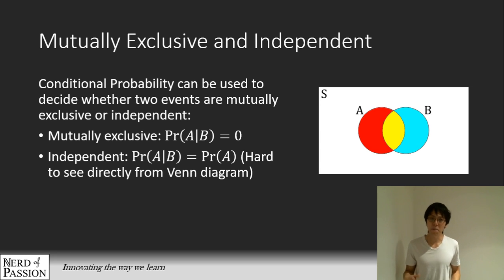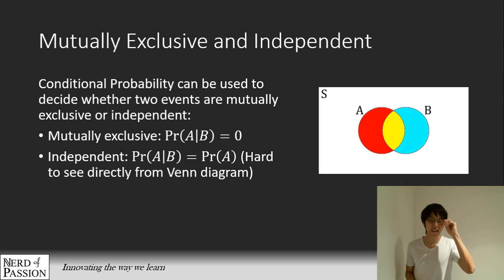And the bad news is, for independent events, you can't really see it directly from the Venn diagram. I think this is the reason why conditional probability is kind of difficult for students to grasp, because you can't really see it visually directly from the Venn diagram. You have to use a few lines of reasoning and a few lines of logic to really figure out what it means. But it's actually not that difficult once you get your head around this.